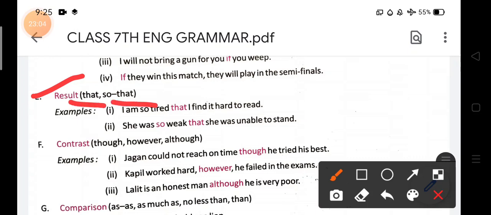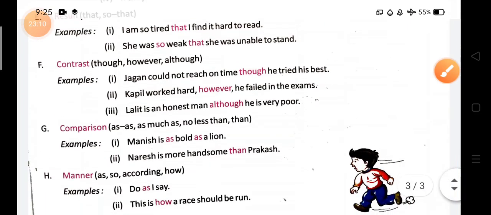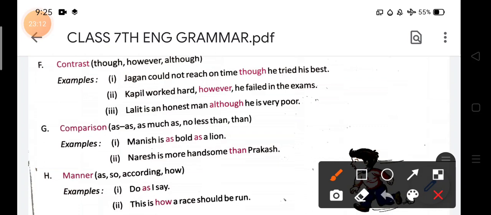These are that and so that. After that you will see contrast. One minute, wait. Contrast. So what is contrast? You can see over here, contrast: though, however, although. These are the conjunctions that tell us about contrast.